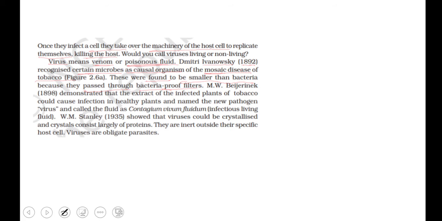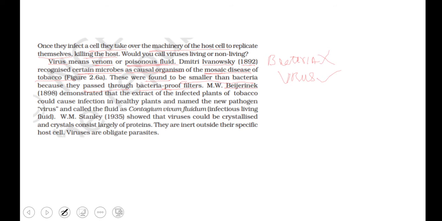Bacteria cannot pass through the filter because they are bigger than it, but viruses passed through because they are smaller than bacteria.